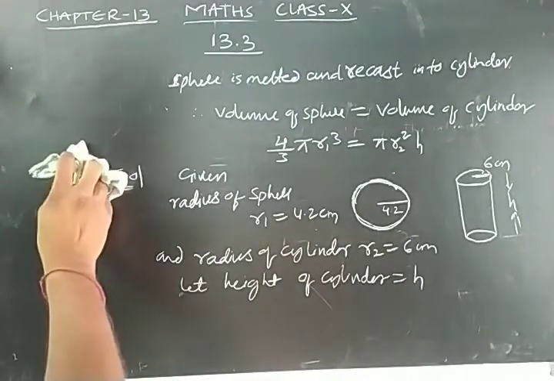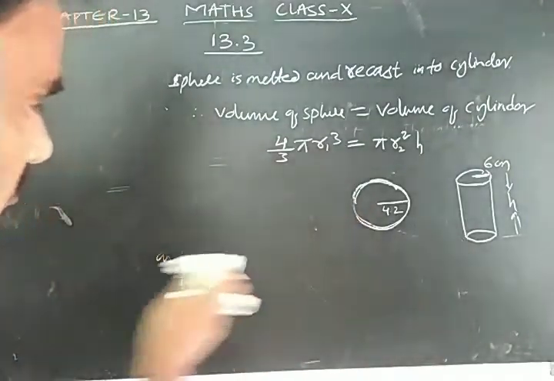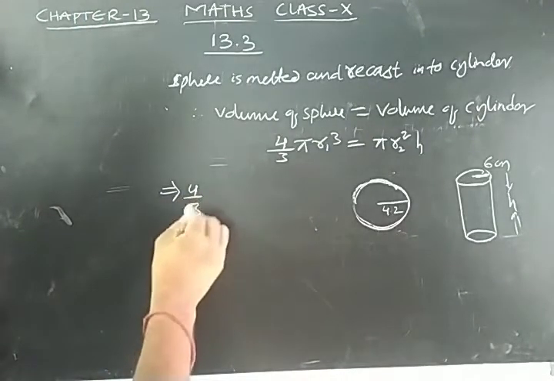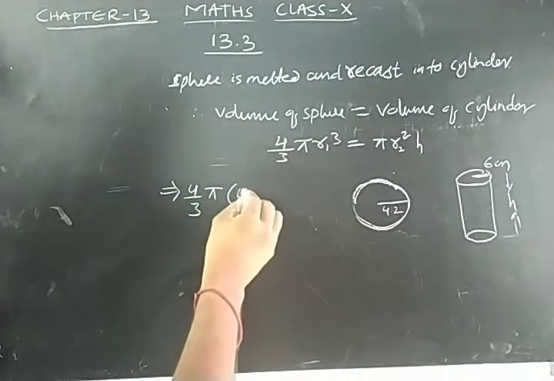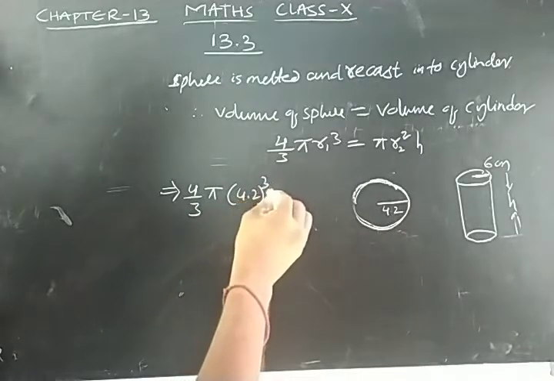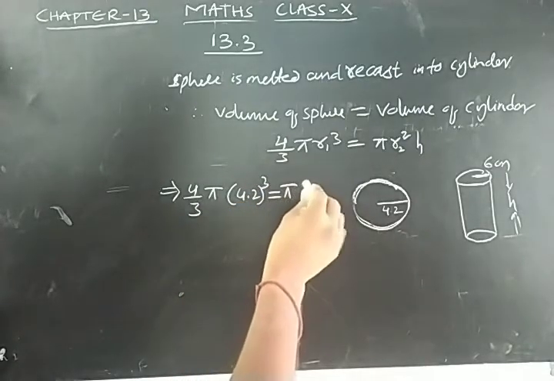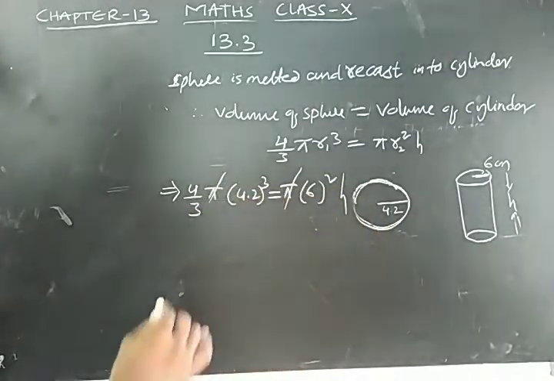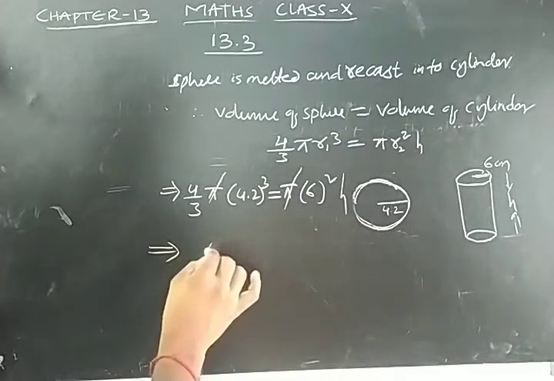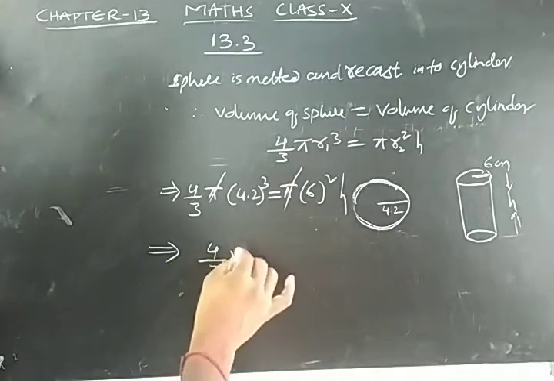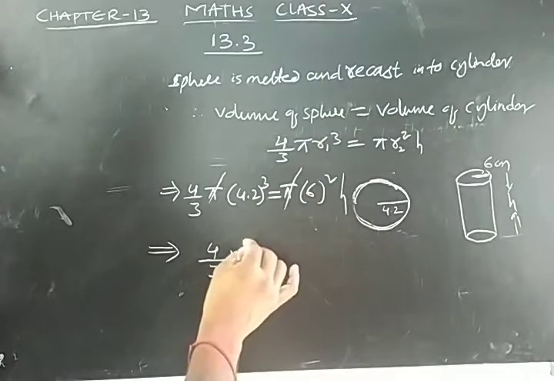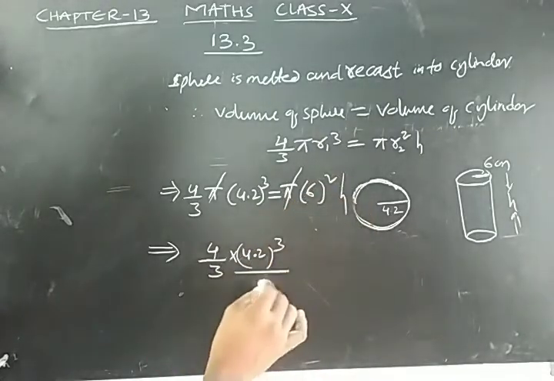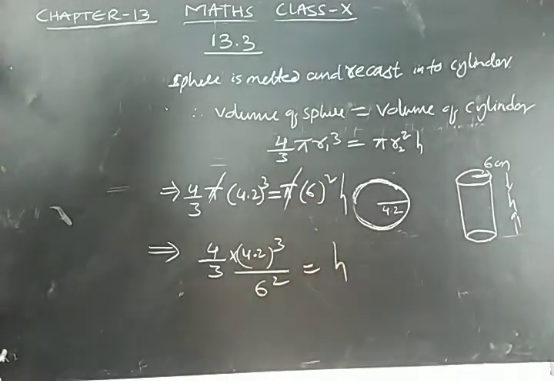Now I am going to substitute these values: 4 by 3 pi into 4.2 whole cube is equal to pi into 6 square into H. Pi cancels on both sides. Sending 6 square to the left hand side.